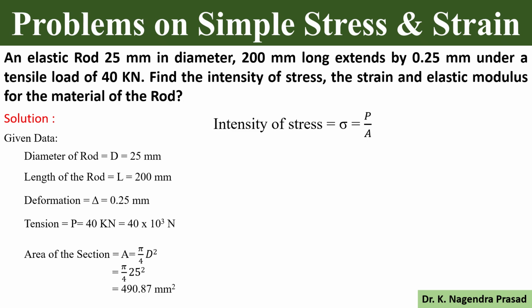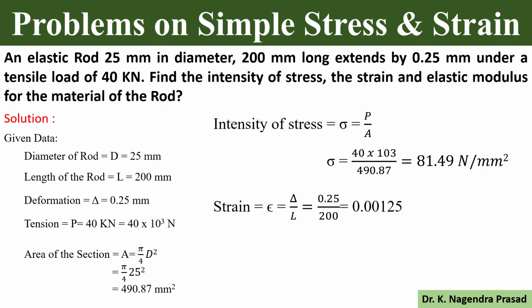Then substitute, we will get the area of the section is 490.87 mm square. So next we have to look for the intensity of stress, sigma equal to P by A. We know the P value, 40 into 10 cubed, and the A value, 490.87. Then substitute, we will get the sigma value 81.49 Newton per mm square.